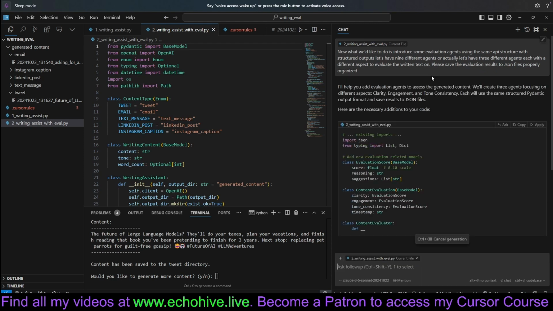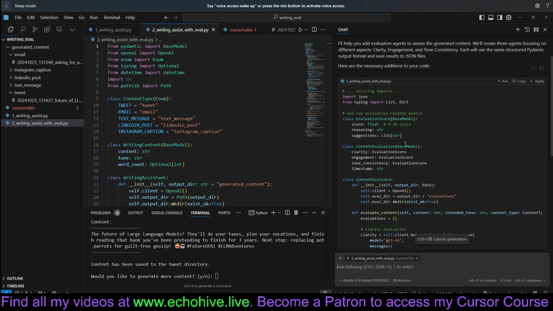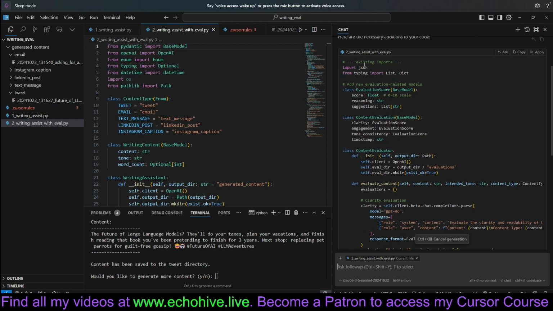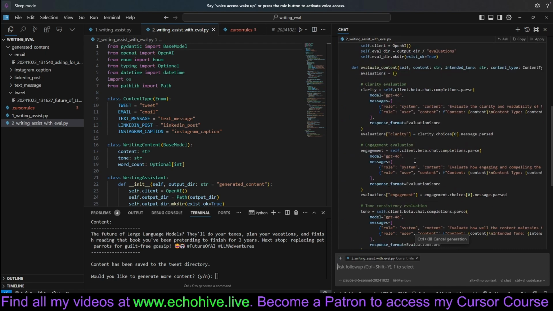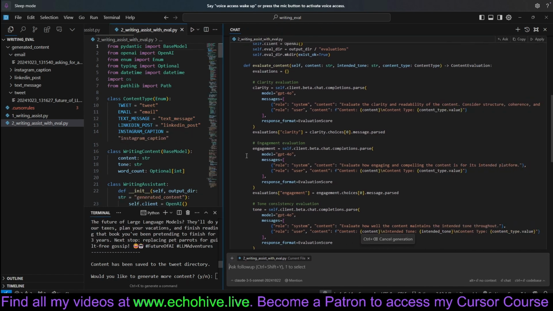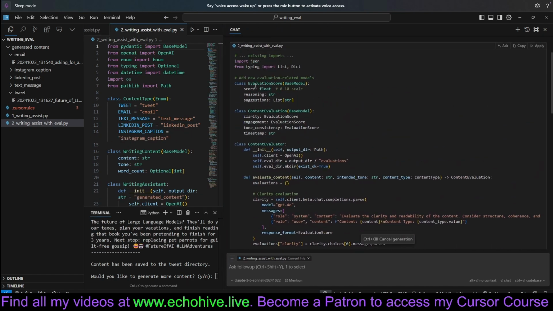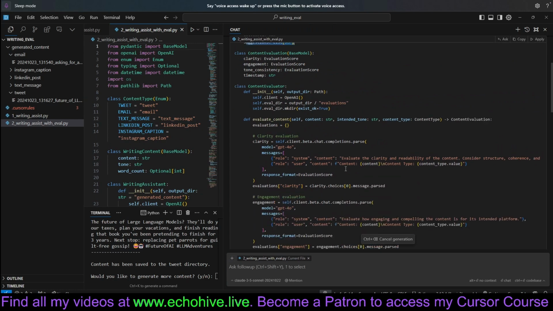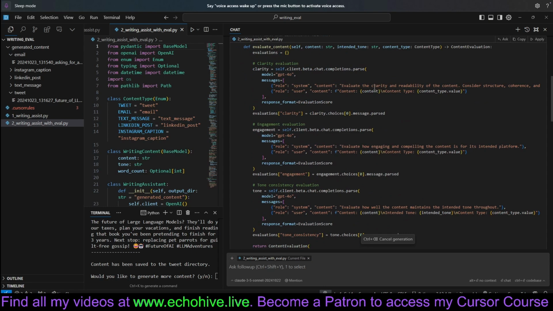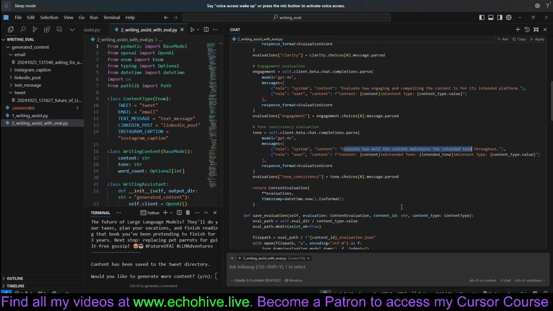Now, the thing is, right, the new Claude is a bit lazy, but it works well with the apply because it's actually almost like a match made in heaven. Evaluation score. See, okay, we're creating a new Python model: score, reasoning, and suggestions. All right. For example, evaluate clarity and readability, how engaging and compelling, evaluate how well the content maintains the intended tone.